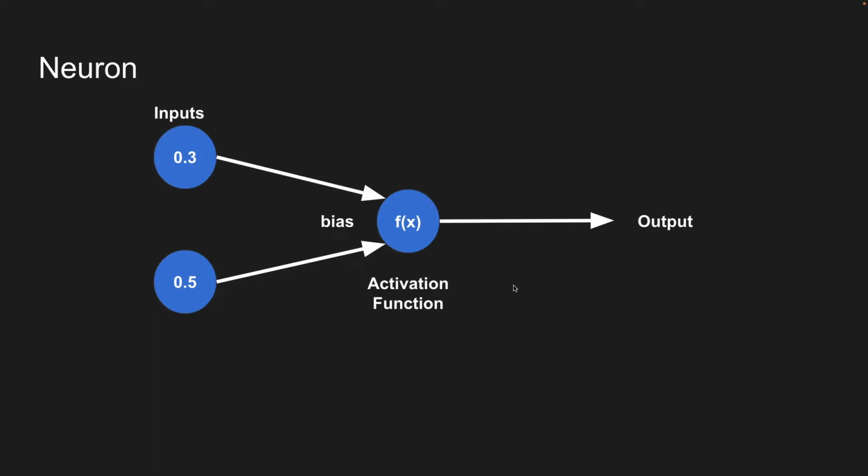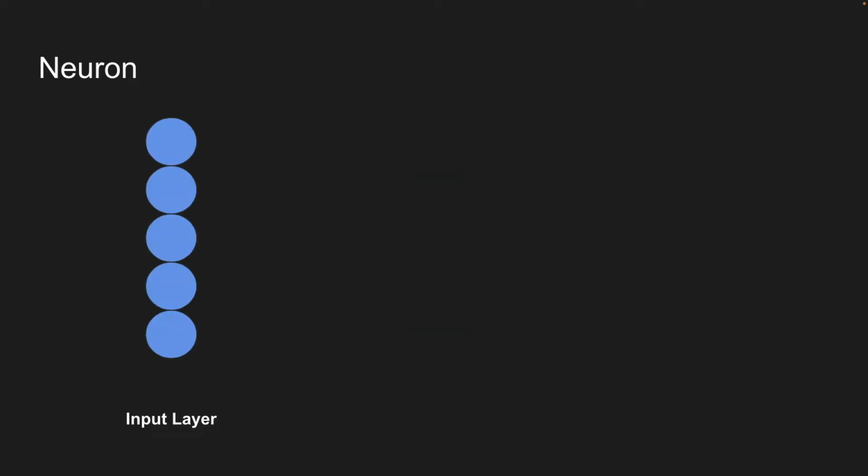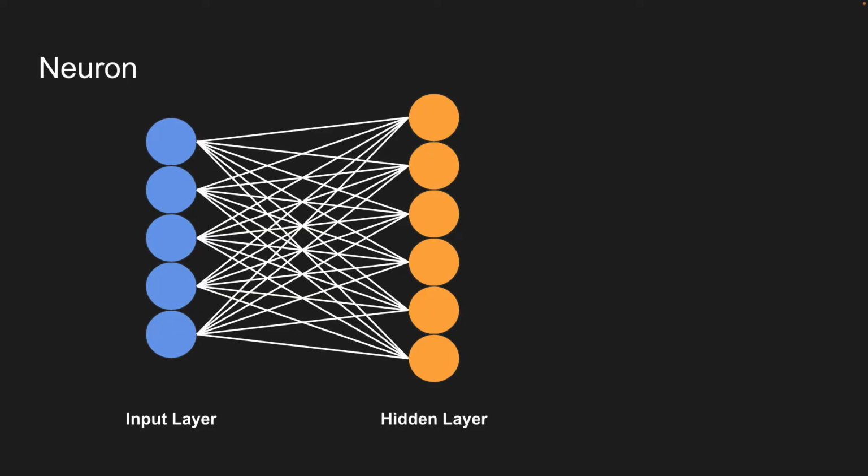Of course, the data doesn't just pass through one neuron. It needs a lot of neurons, and we can group them. A group of neurons is also known as a layer. In neural networks, there are 3 important layers that you will learn. The first one is the input layer. The input layer basically takes in the input data and then passes it into a new layer called the hidden layer. The hidden layer is the layer that will check the data further in detail. For example, it will check the lines of the data, and then later on check the color of the data, and then later check the components, or in this case, think about Yoshi's head or tail or shoes or whatever.